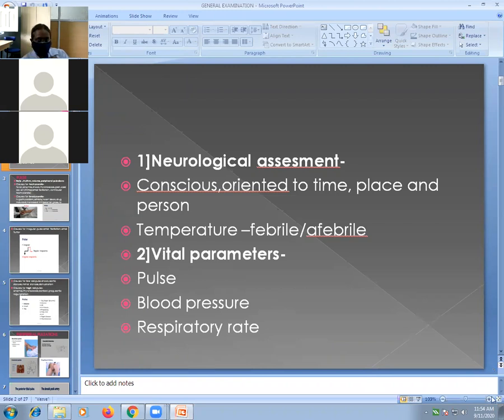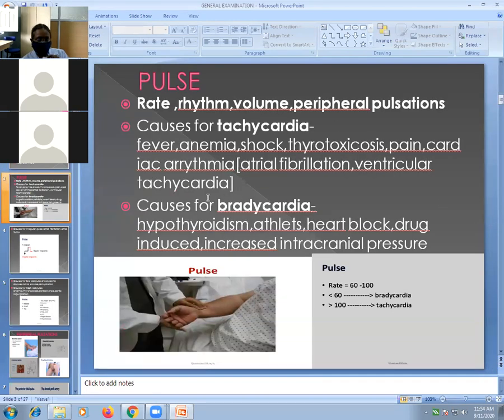Now about the pulse. Which are the points to be noted? First, you have to palpate the pulse. Usually we palpate the radial artery against the radial bone at the wrist joint. We usually count the pulse at the radial artery, at the wrist joint against the radial bone, with the pulp of three fingers. Always palpate the artery with the pulp of three fingers. This is the method of palpating the artery and counting the pulse rate. The wrist should be slightly flexed, with the help of the pulp of three fingers.